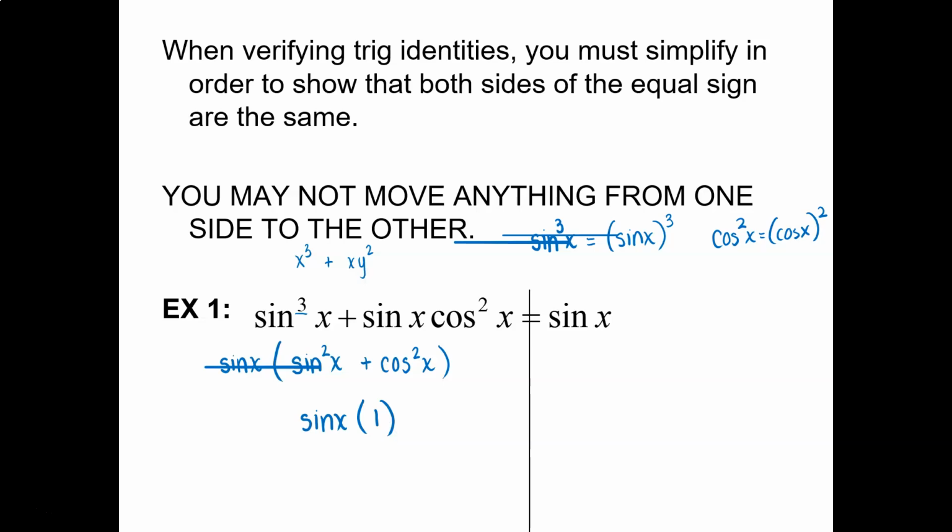I'm going to show that I'm replacing that with 1. That lets me know you knew that equaled 1. Alright? And then, what is sine x times 1? Just sine x. And the other side also equals sine x. And these are equal to each other. So we got it right.